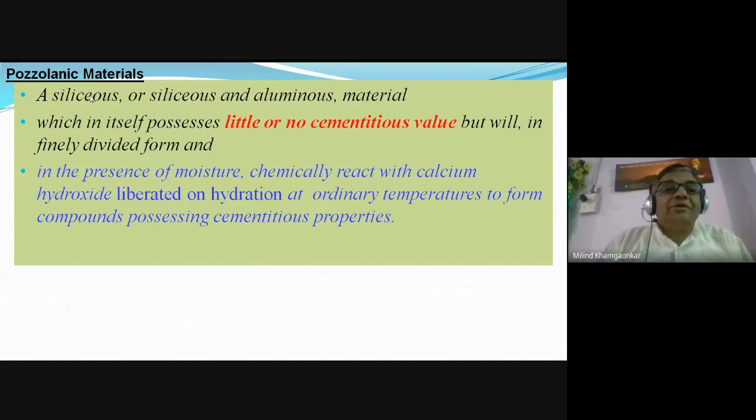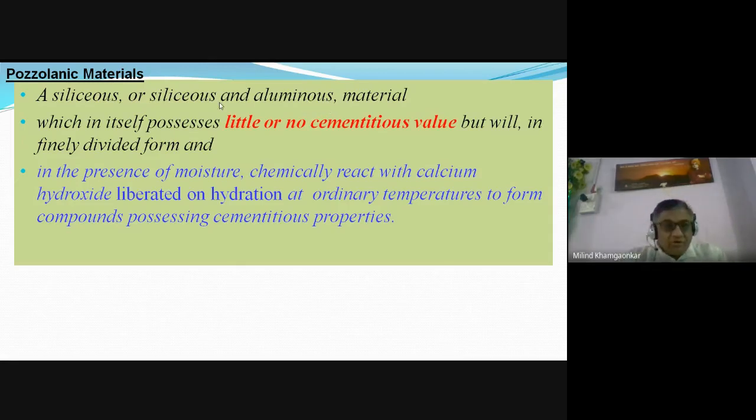So they are nothing but the siliceous or the siliceous and aluminous material. Siliceous means silicon oxide. Sometimes this pozzolanic material contains silica and alumina, and certain pozzolanic material like the GGBS contains, in addition to the silica and alumina, the calcareous material, that is the calcium oxide.